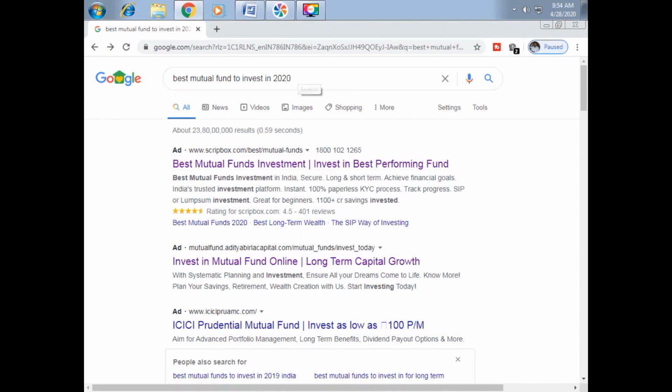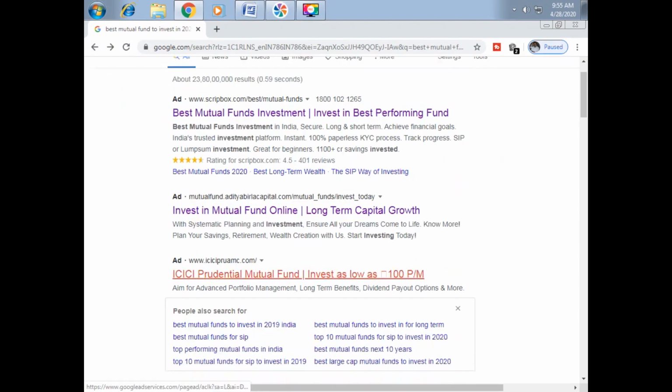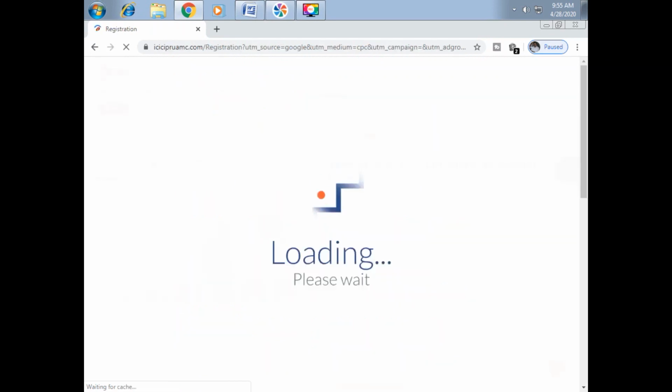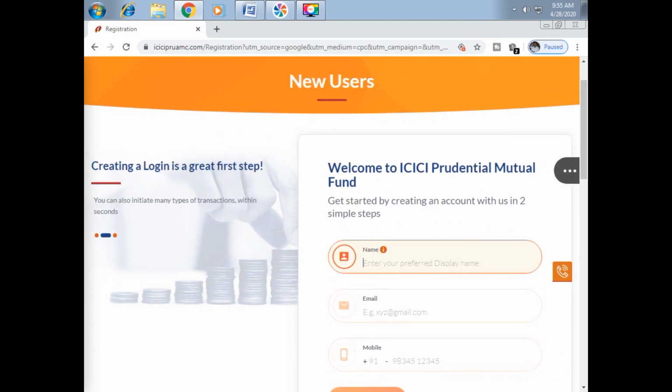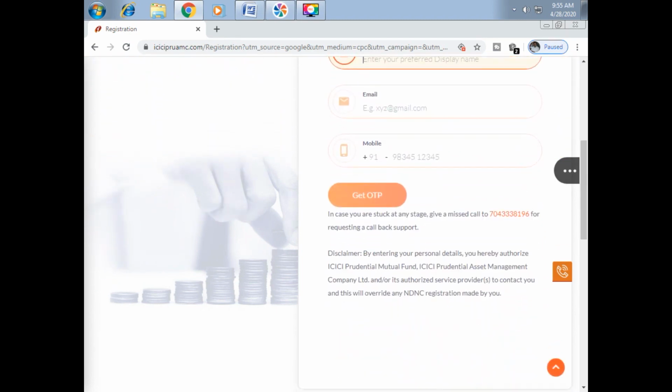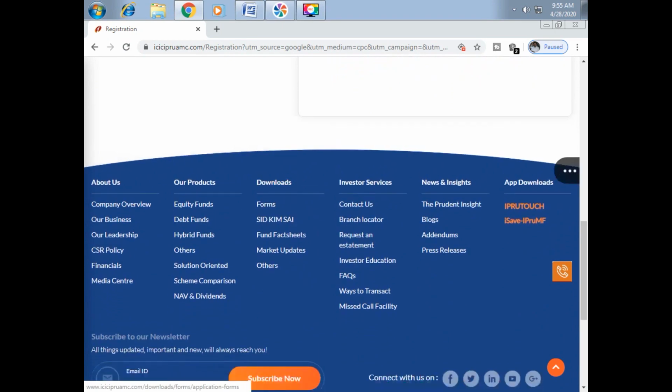We will see ICICI Prudential mutual fund schemes. Click on this third site. It is loading. You can see this home page. Come to the end of this page.